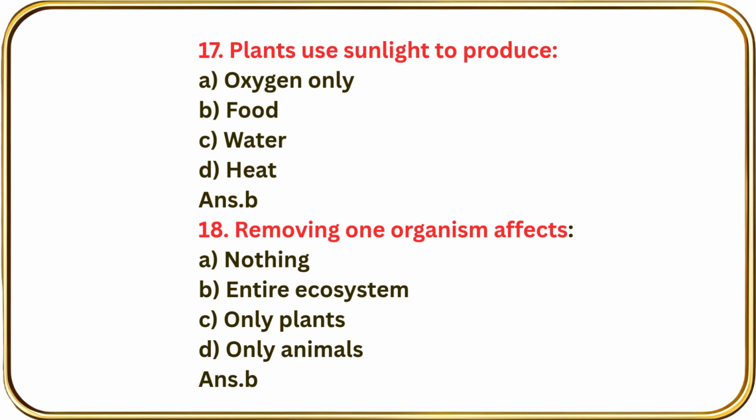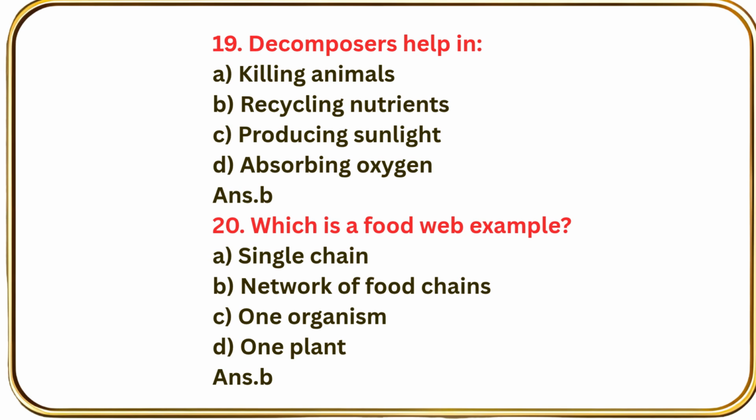Question number 18. Removing one organism's effect: nothing, entire ecosystem, only plants, only animals. Answer B, entire ecosystem. Question number 19. Decomposers help in killing animals, recycling nutrients, producing sunlight, absorbing oxygen. Answer B, recycling nutrients.